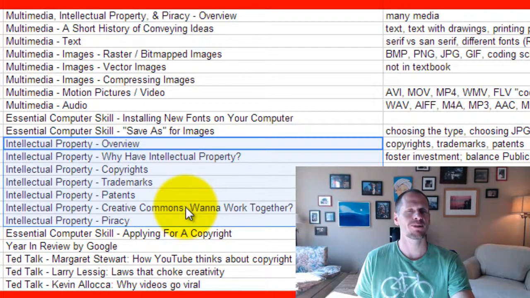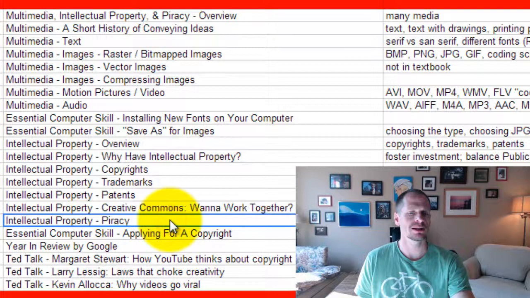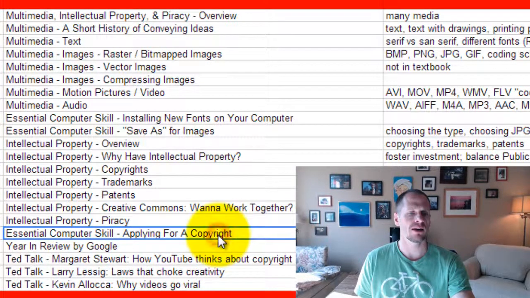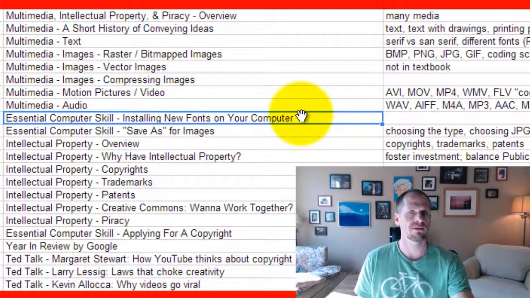And that's different from real property. So we have intellectual property, real property. So we're going to talk about that. And then we're going to talk about piracy, which is stealing somebody's intellectual property. And then we'll have some videos here for you to take a look at. And so that's what we have coming this week.